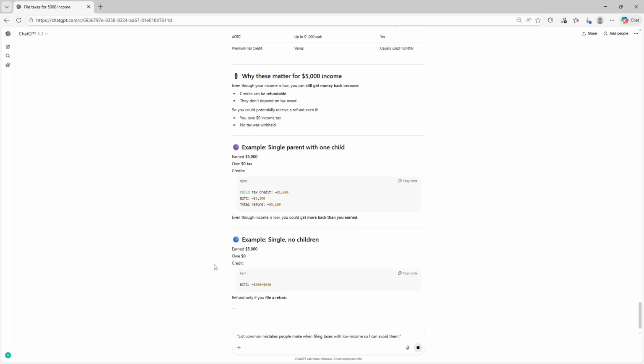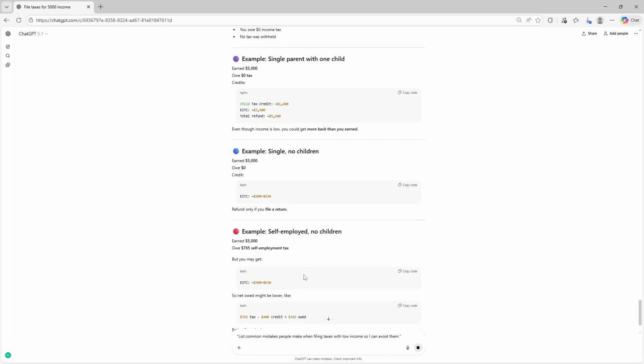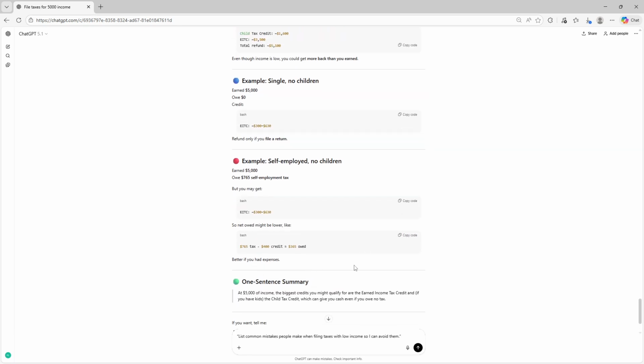And that's it. Filing taxes on a small income is straightforward. When you follow clear steps and stay organized, you only need to use ChatGPT at the beginning and end to confirm your information.